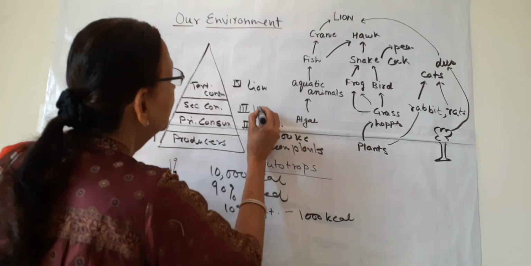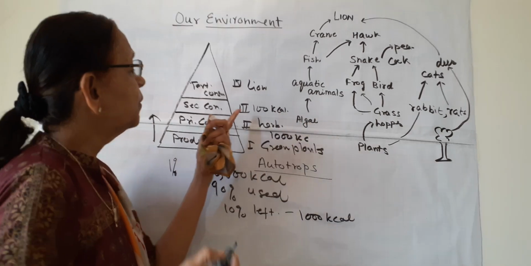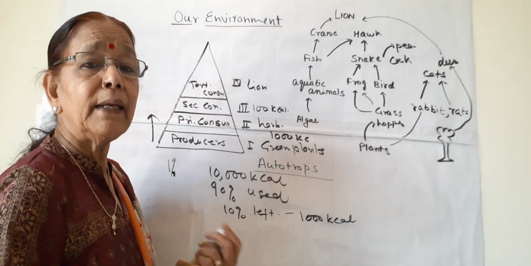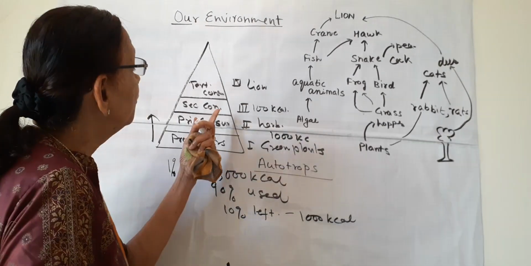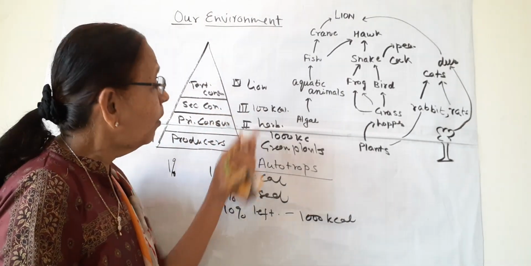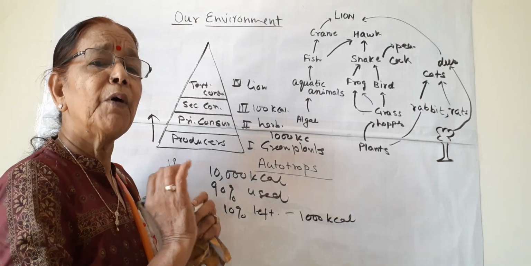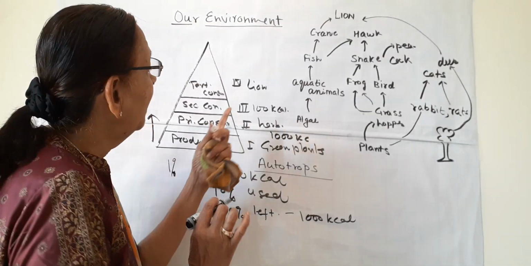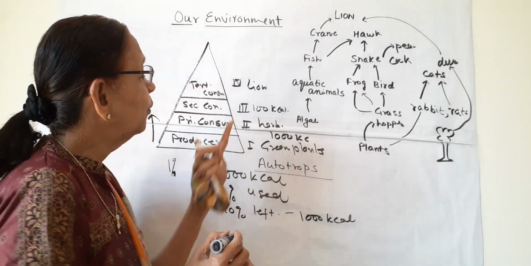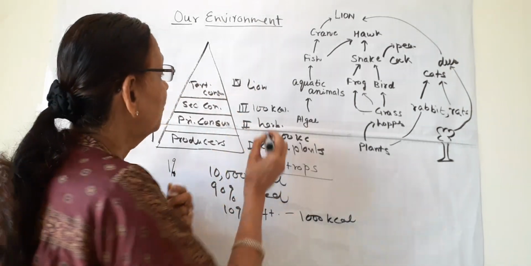So they get only 100 kilocalories. For the secondary consumers at the third trophic level, only 100 kilocalories of energy is there. All the rest is used up, some lost as heat to the environment and some used by the organism itself, and only 10% is left to go to the next trophic level.